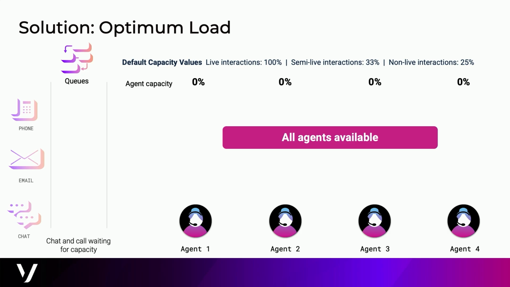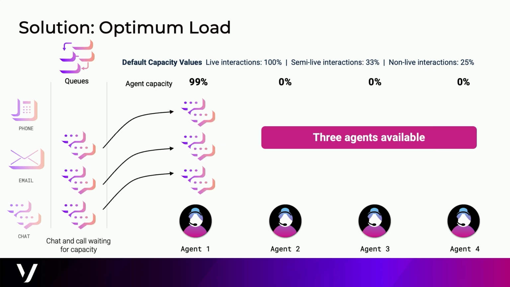So in this example here, we have 4 agents in a contact center. All of them are available. All of them are starting at 0% capacity. So if you click for me, now you're going to see that 3 chats come in. In a round-robin mechanism, what the contact center would do is it would give 1 chat to each of those agents. So we would get agent 1, agent 2, and agent 3 with 1 chat each.